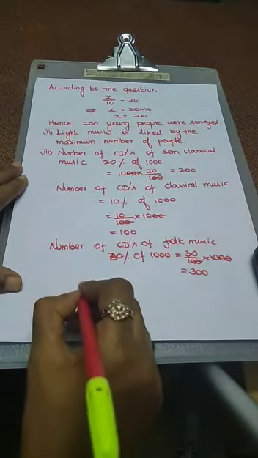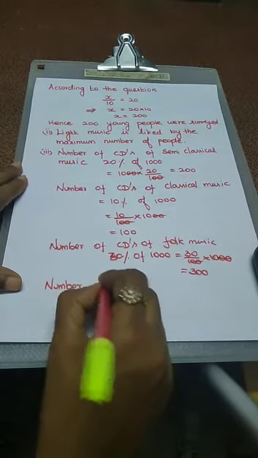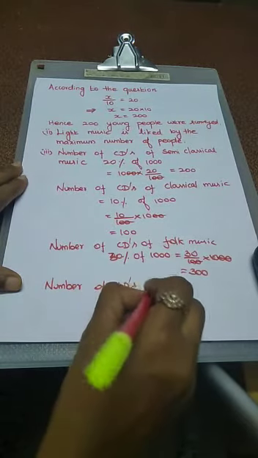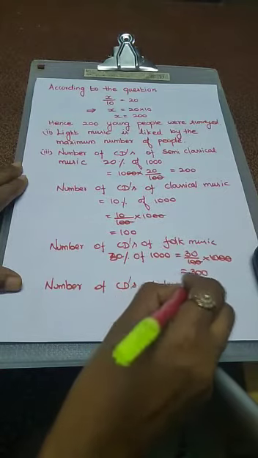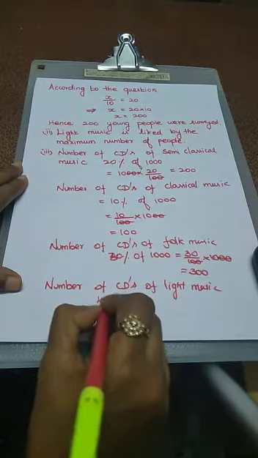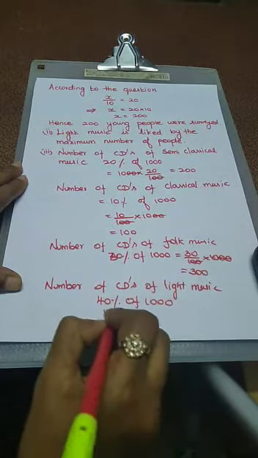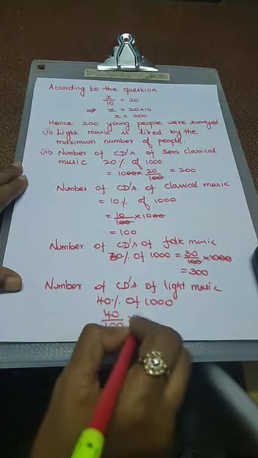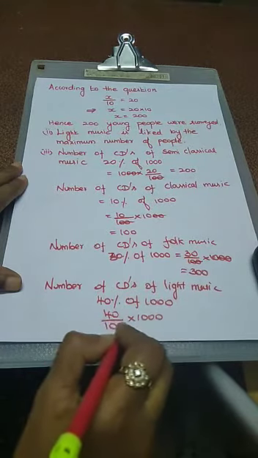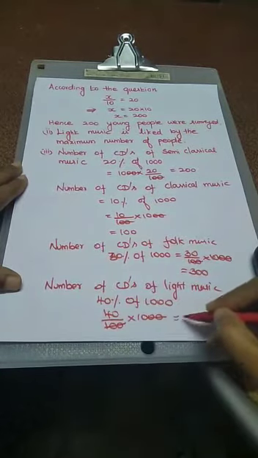Finally, we have to calculate the number of CDs of light music. Light music value is 40%. So 40% of 1000. You mention it: 40 by 100 into 1000. The zeros cancel. 40 into 10, that is 400.